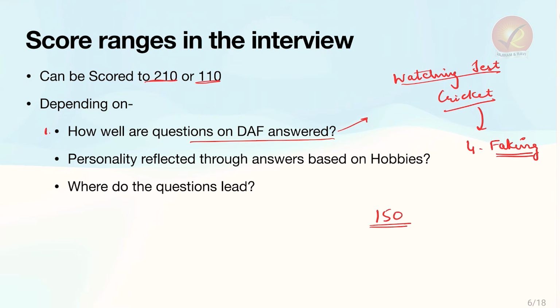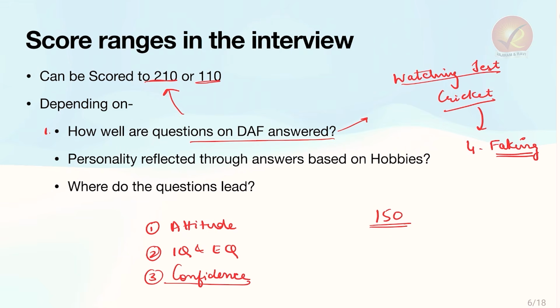On the contrary, if the questions on DAF are handled very properly, there are chances that you may score very well, as much as 210, apart from other important aspects such as your attitude that they will test, your IQ and EQ, your confidence, your integrity, and everything. So these are the prerequisites. Just knowing everything in your DAF, in your achievement section, is not an indicator of getting very good marks. It depends on a lot of factors, but one of them is knowing your DAF very well, handling your DAF very well.